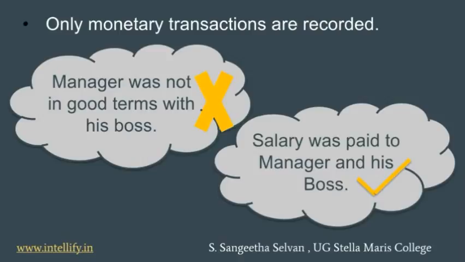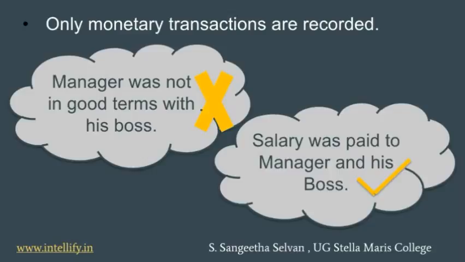And also, when we say monetary units, we also mean to say only monetary transactions are recorded. That is, transactions which involve money or which will create the involvement of money. When I say transactions which involve money, you may get a doubt. We record credit transactions also. So there we do not involve money. Why do we record it? We record it because it creates an involvement. A credit transaction will not remain a credit transaction forever. If it is a credit purchase, at some point or the other, you have to pay back the money. So it creates a place for money. So you record that credit transaction.